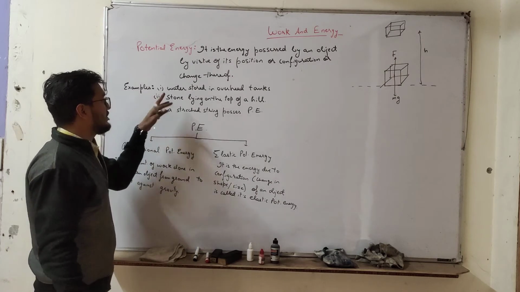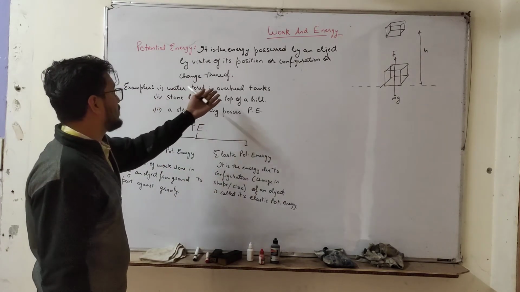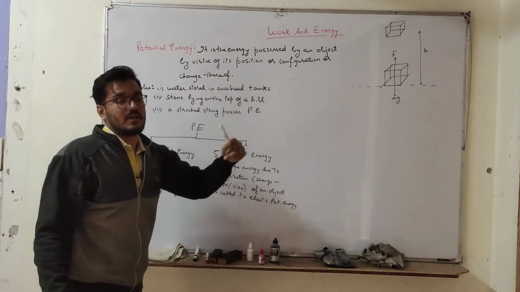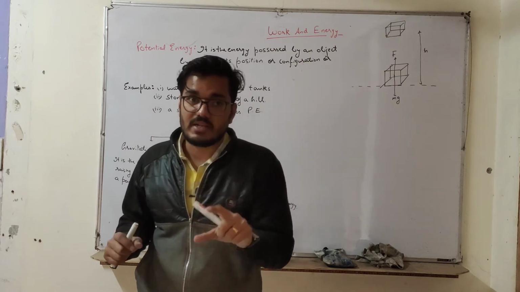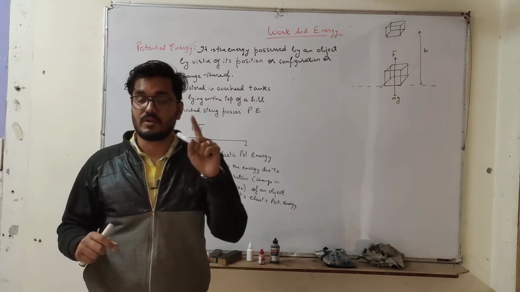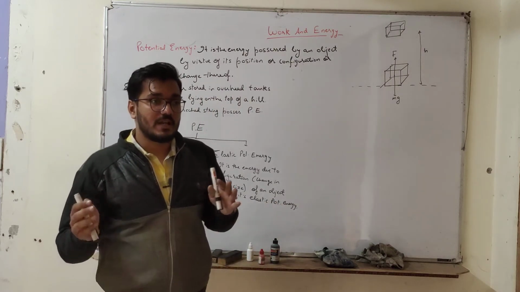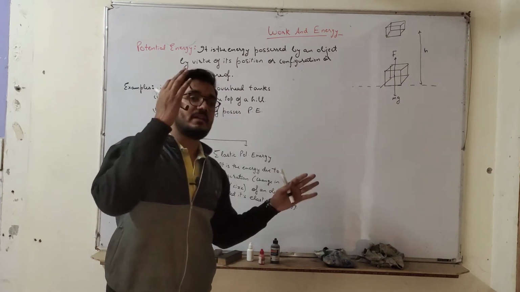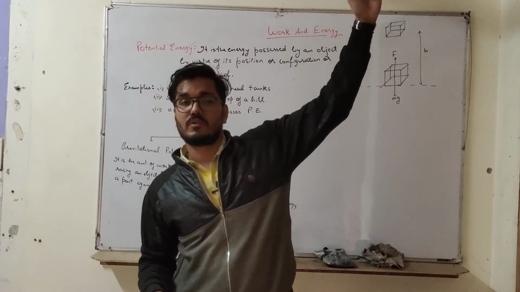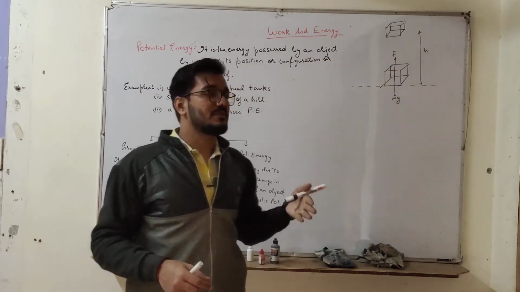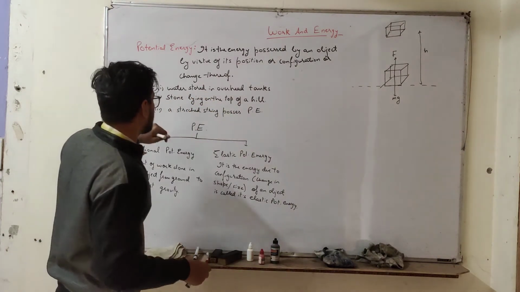So I have given you a practical example. Secondly, water stored in overhead tanks. The water which is stored in overhead tanks possesses some energy. That energy is called potential energy. Because of that, the water comes through the tap, right? No water can flow from lower height to upper height without any external push, but water can easily flow from upper height to lower height just because of this potential energy, because water possesses potential energy.